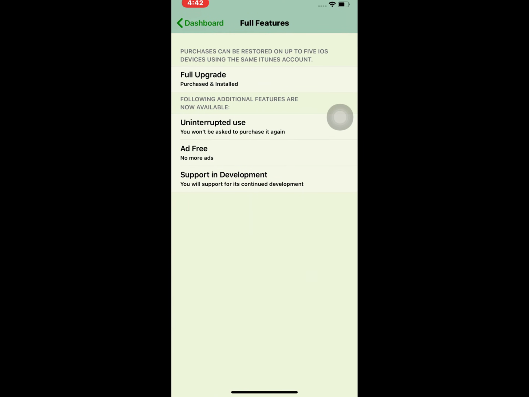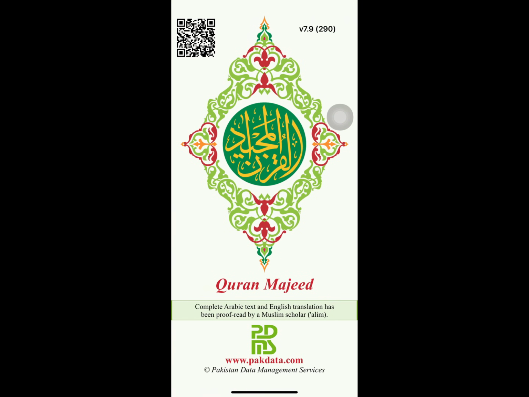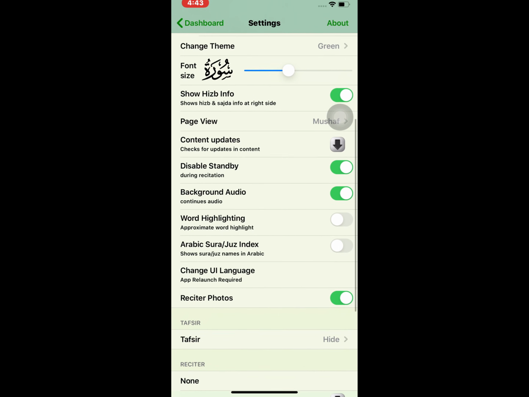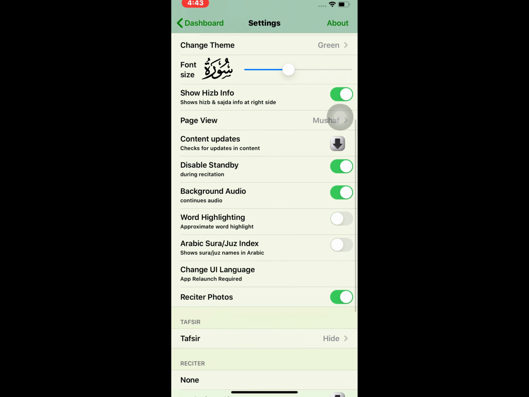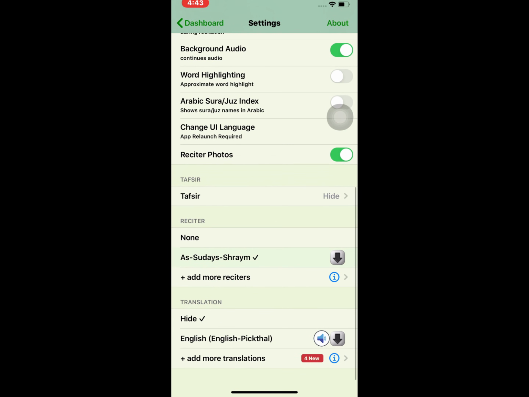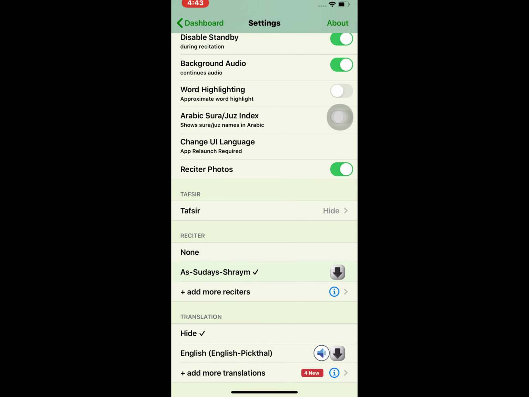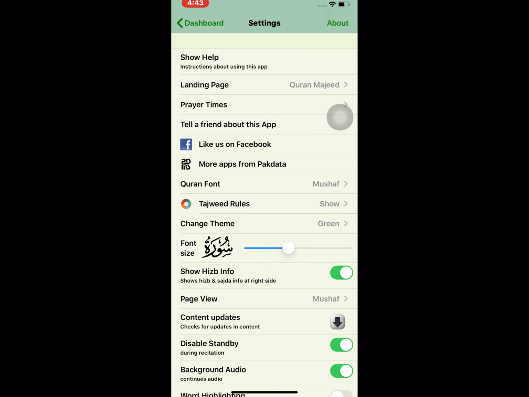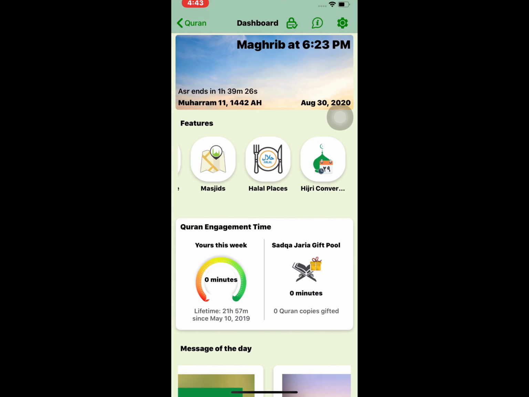In the app we have the full features, about the Azan, and we have the settings and information, with lots of information, and word highlights. We have the Arabic surah, the reciter photos, the tafsir, lots of things, and we can also download the English pictorial, or download the reciters. It's a very good app for those who want to recite the Quran and pray. It also shows the prayer times that I mentioned.